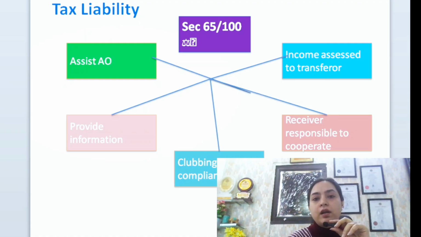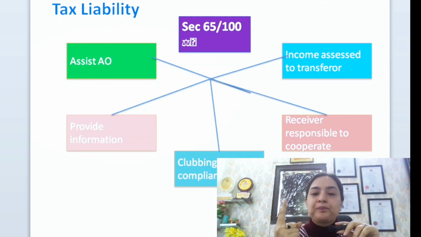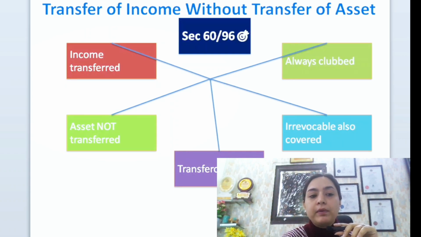This is what section 100 says. So today we have learned almost 5 to 6 sections of ITA 2025, from section 96 to section 100. First, repeat with me to learn this. Section 96 says that if only income is transferred but the asset is not transferred, then the income would get clubbed in the hands of the transferor.